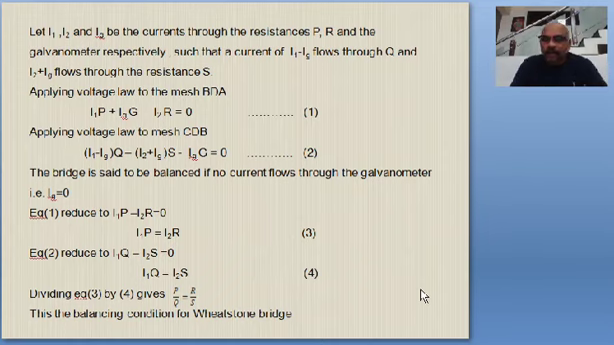Here please observe I1, I2, Ig. I1 is the current flowing through P, I2 is the current flowing through R, Ig is the current flowing through the galvanometer. What is I1 minus Ig? It is the current flowing through Q. And I2 plus Ig is the current flowing through S.